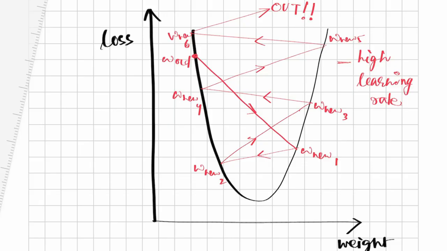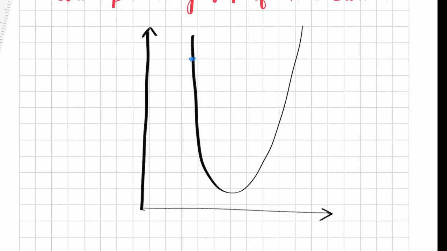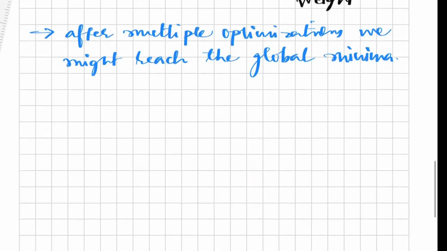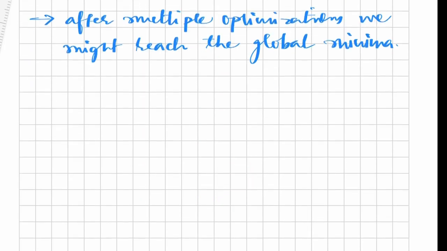Now let us understand what happens when the learning rate is kept small. When the learning rate is kept small, the changes are small, and therefore there is a good chance of converging to somewhere near the optimized weight value. This is the low learning rate phenomenon. That's it about backpropagation and the gradient descent optimizer.